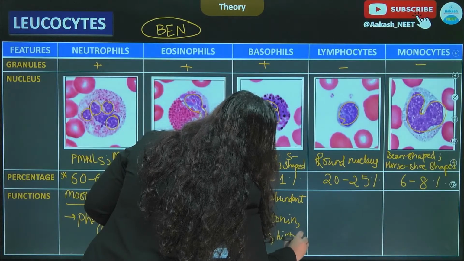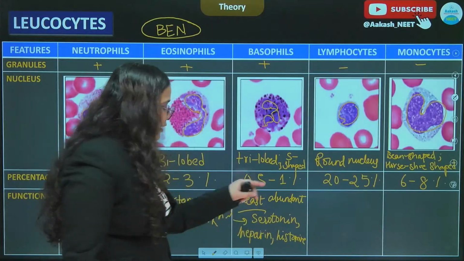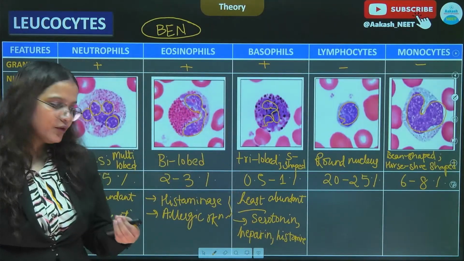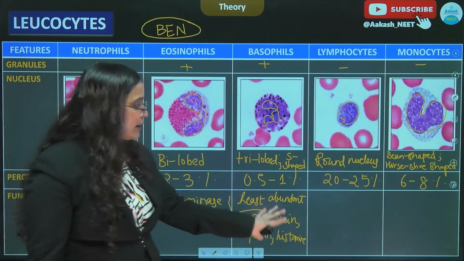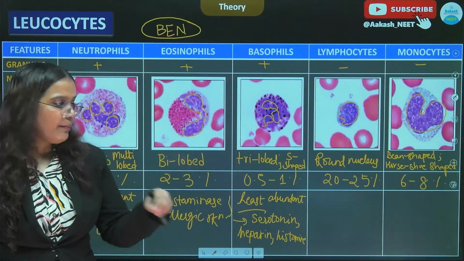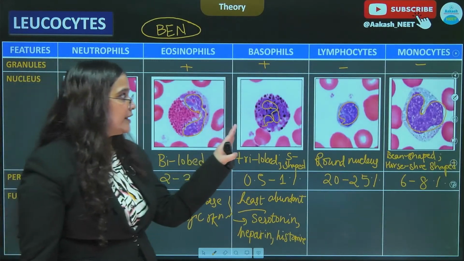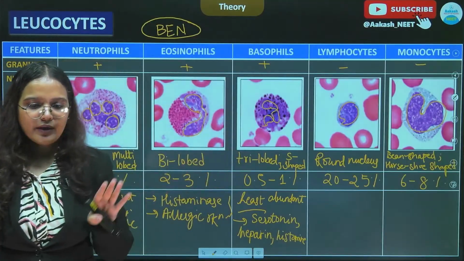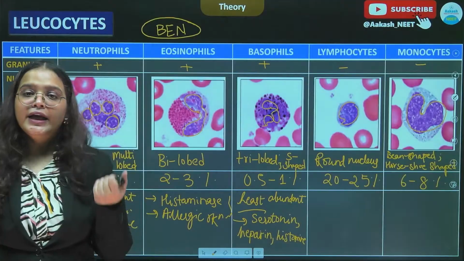Heparin is an anticoagulant, we know that, and histamine is a vasodilator. And all these chemicals released participate in inflammation. So whenever there is inflammation, it is mediated by basophils. So basophils participate in inflammatory reactions.